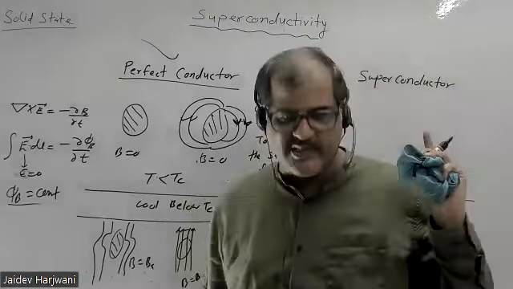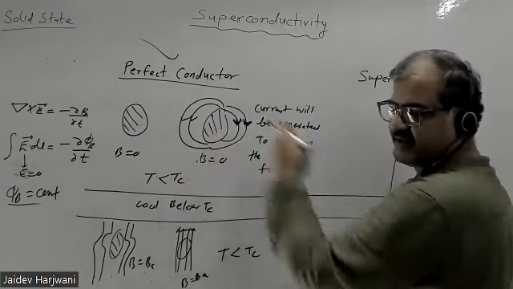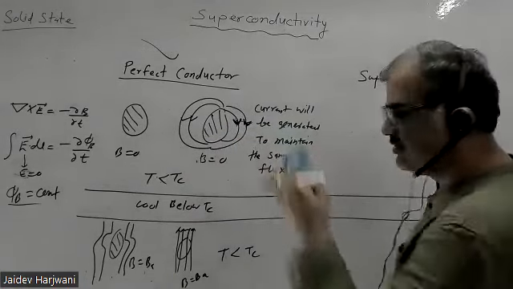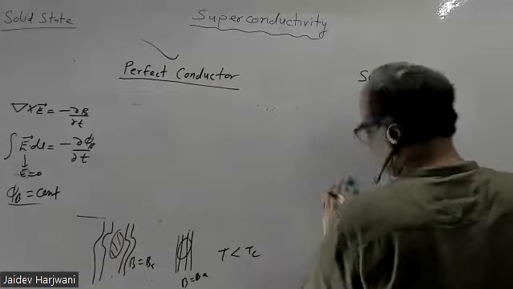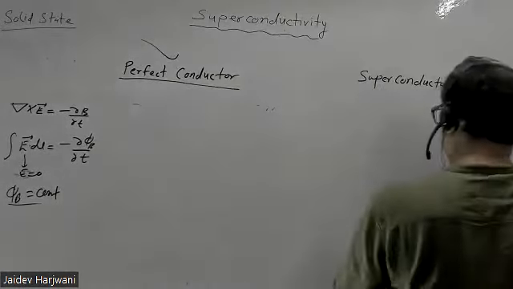But in this case, even if you remove the magnetic field, your temperature is less than Tc, but you have some memory. So you have some flux inside. Your perfect conductor is showing zero resistance, infinite conductivity, E is equal to 0, but it is not a perfect diamagnet. Let me explain now what happens once you use a superconductor. Superconductors generally do not follow Maxwell's equations as they are. We can apply Maxwell's equations and get some idea only.